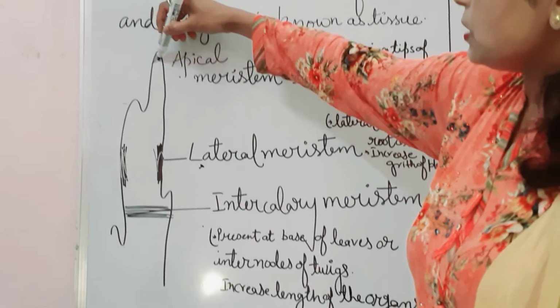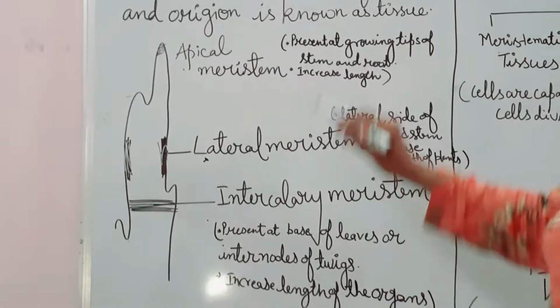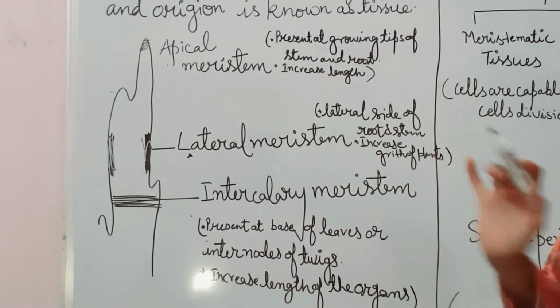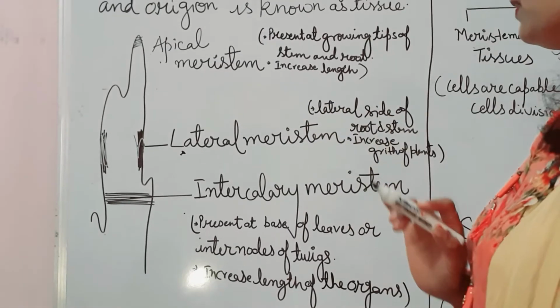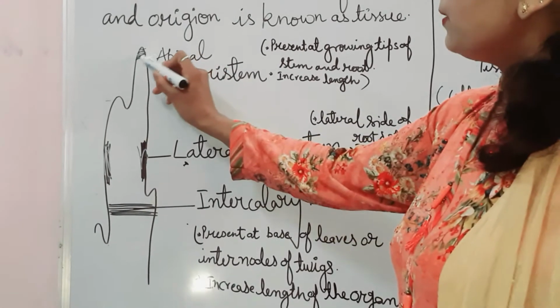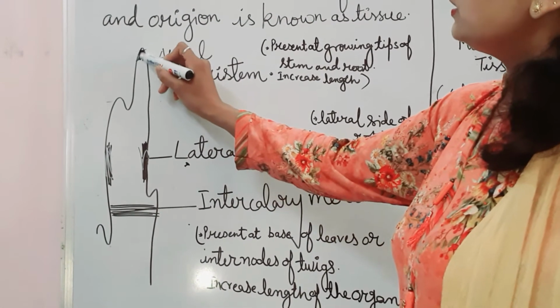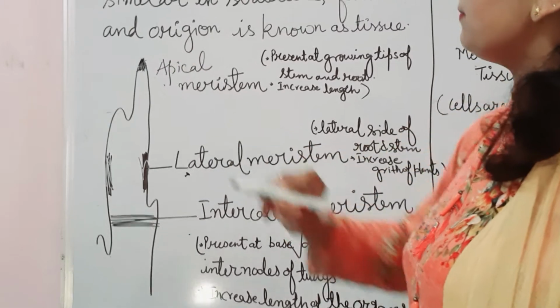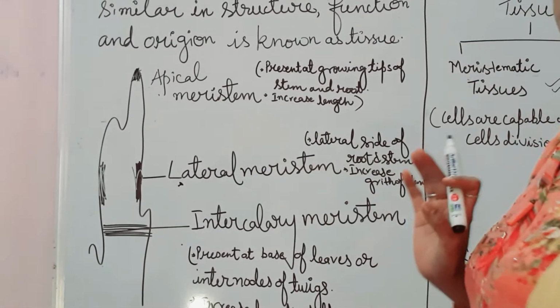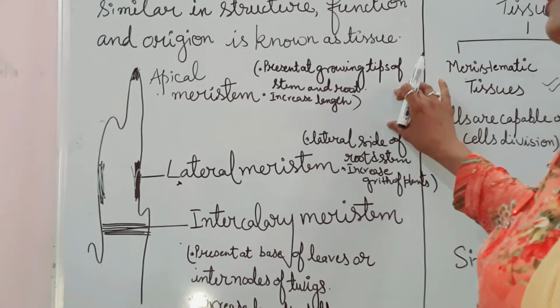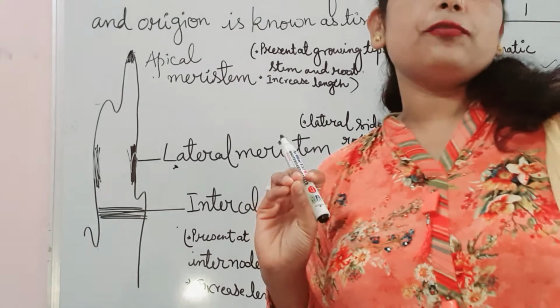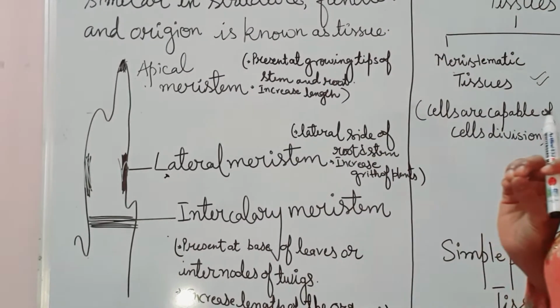The cells of the apical meristem are present at the growing tips of roots and stems, and due to their presence at the tip of the stem and root, they are known as apical meristem, and they increase the length of the root and stem.